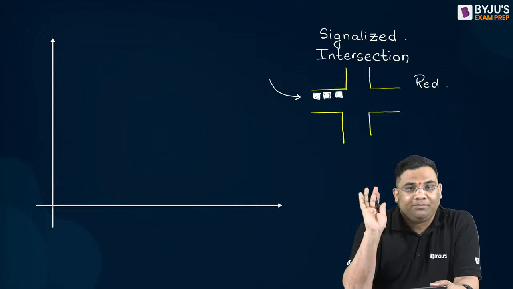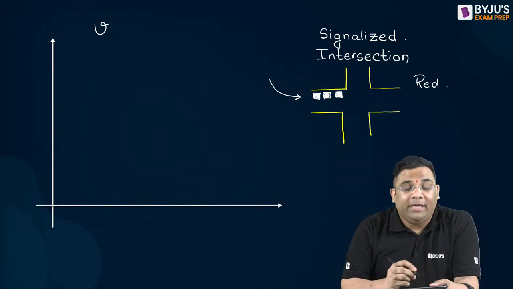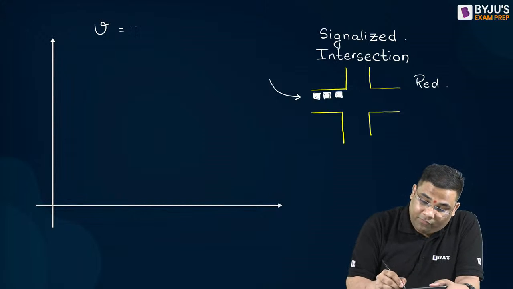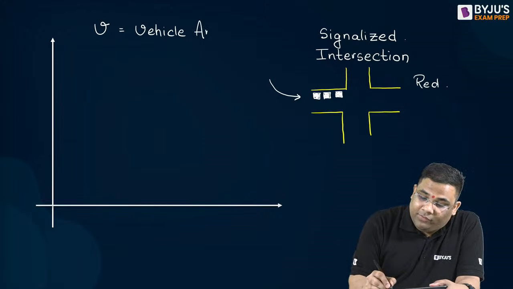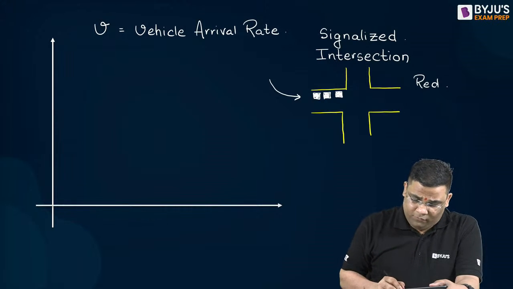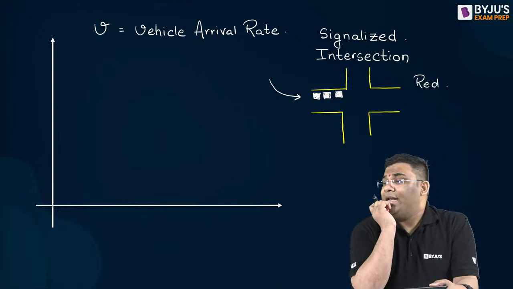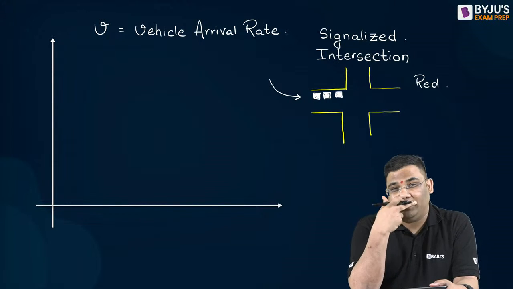Vehicle arrival rate. So I will define a term known as what? V. And what will be V? V will be your vehicle arrival rate. Now can somebody tell me the unit for this vehicle arrival rate? From the name, can you guess what will be the unit of this vehicle arrival rate? Can anybody guess what will be the unit of this?